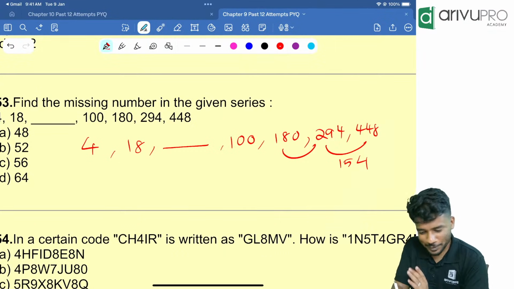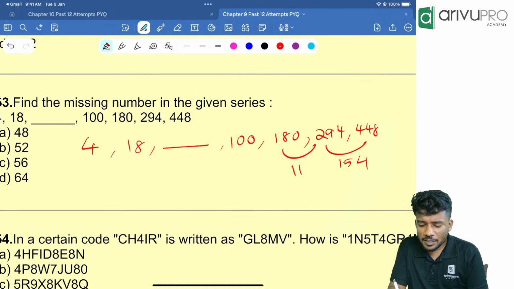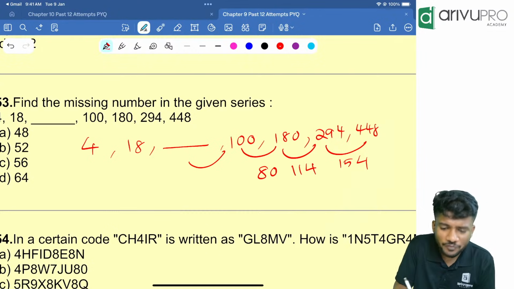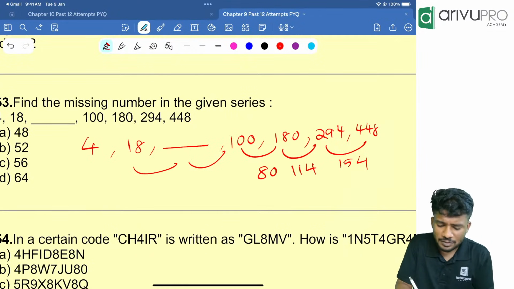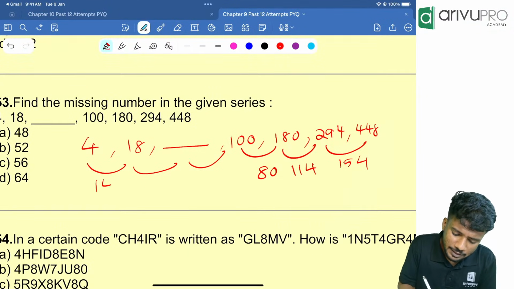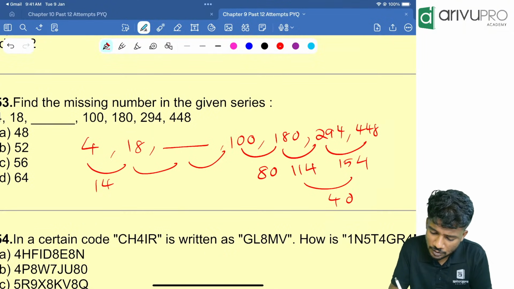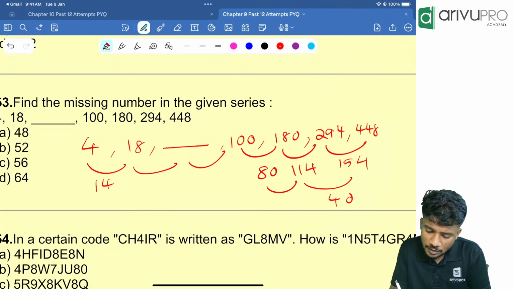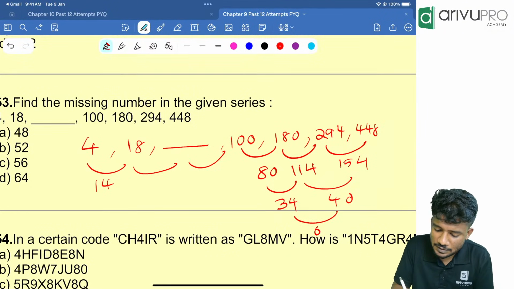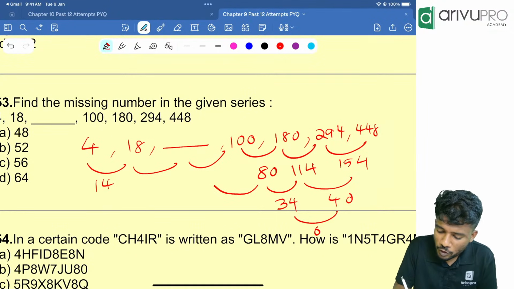Always do that. Now 180 and 294. The common difference is how much? 114. Then 80, then this number we don't know, then this number also, let it be like that. This is how much? 4 and 18, this is nothing but 14. Correct? Now what is the common difference over here? It should be 40. This should be how much? 34, right? That means a common difference of 6 is there. That means the next number should be what? 28. Correct?